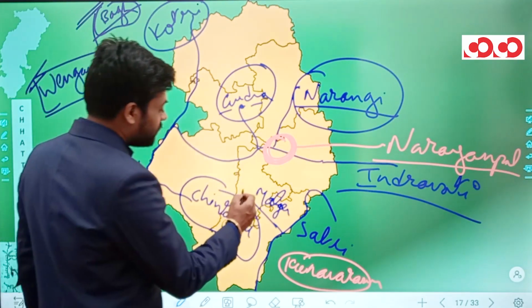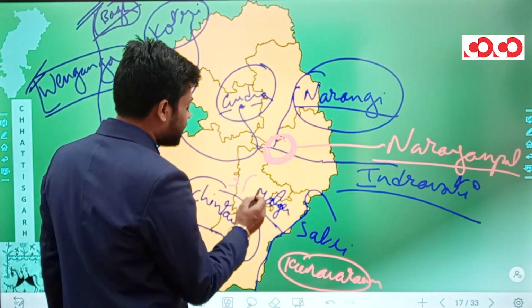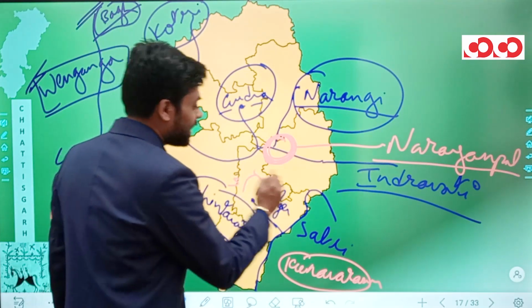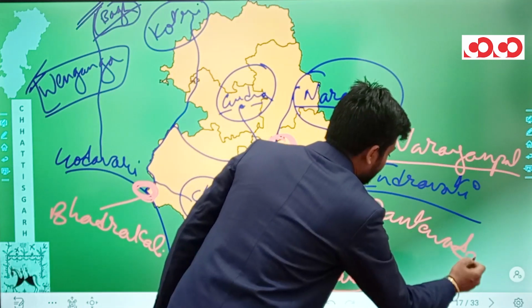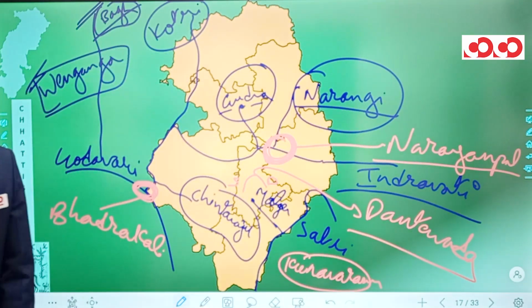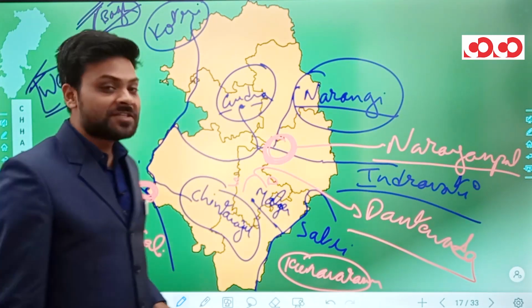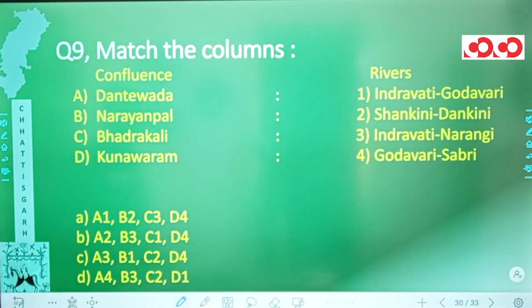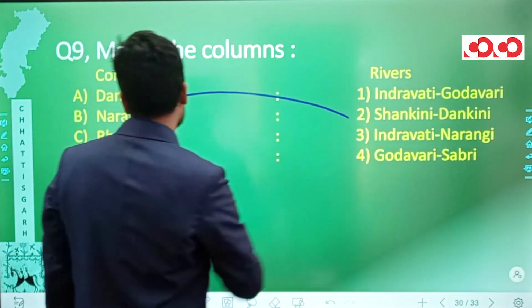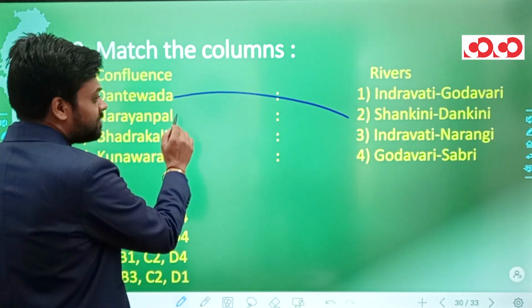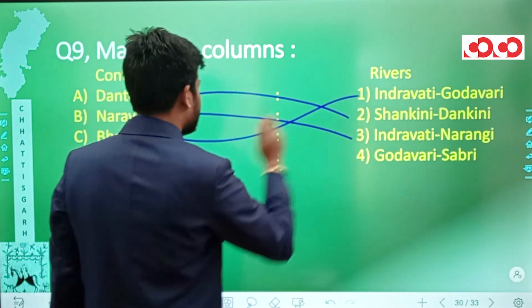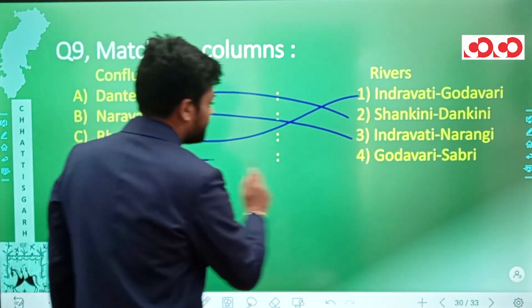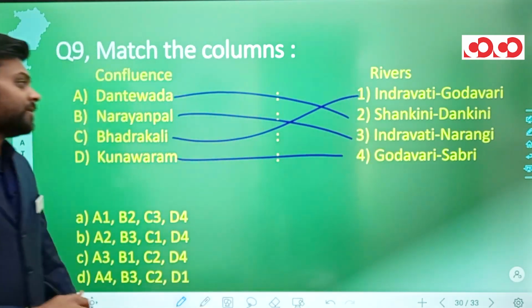And we have the confluence of two rivers, Shankini and river Dankini at Dantewada. So these are some of the important confluences. Now coming back to the question, Dantewada can be matched with Shankini, Dankini. Narayanpal can be matched with Indravati and Narangi. Bhadrakali can be matched with Indravati and Godavari. And finally, Kunavaram can be matched with Godavari and Shabri.